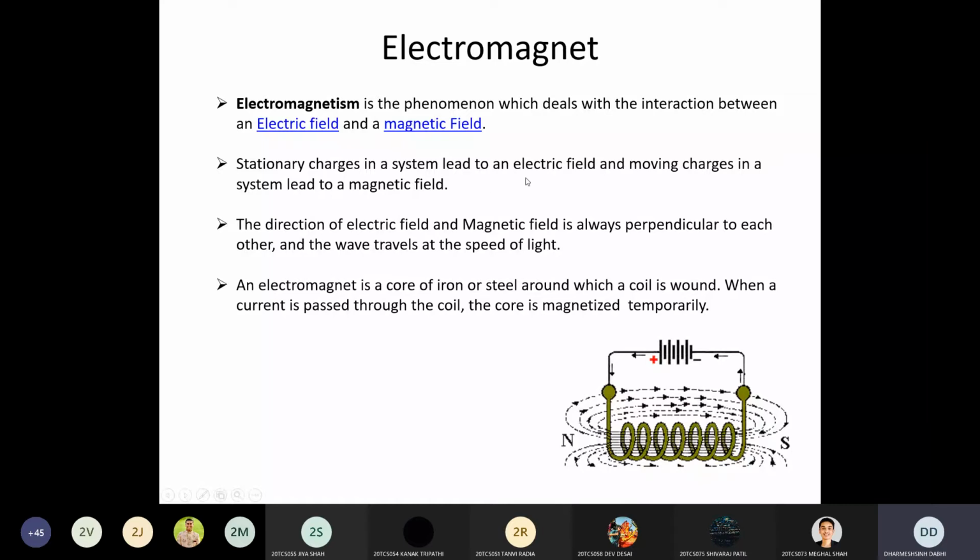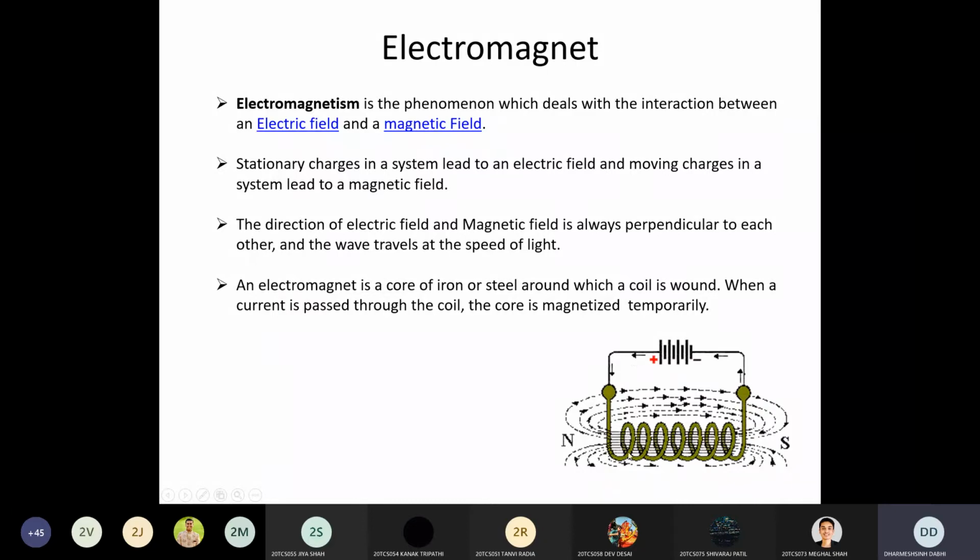So a stationary charge creates an electric field, and a moving charge with respect to time creates a magnetic field. The directions of electric field and magnetic field are always perpendicular to each other, and the wave of these two fields travels at the speed of light. An electromagnet is a core of iron or steel around which a coil is wound. When you pass the current through this coil, your core is magnetized temporarily, till you provide the supply to this coil. Once you remove the supply, your magnetization is wiped out. That is called an electromagnet.